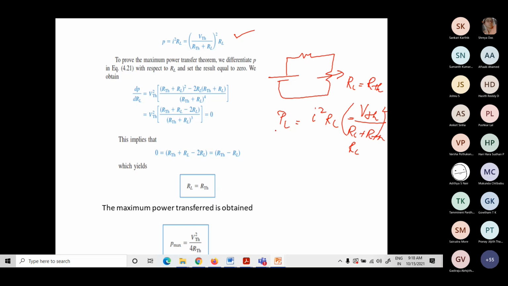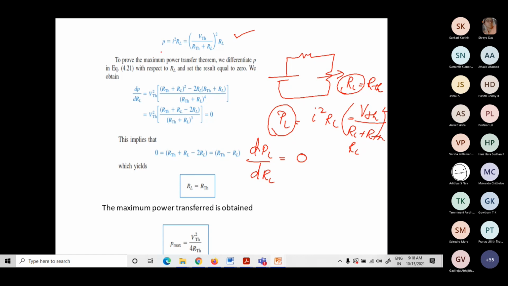So maxima or minima with respect to a particular variable. Here I wanted to find out the maximum power with respect to this load. So when I differentiate this PL with respect to this load, when this differentiation is equal to 0, then I will have the maximum power.